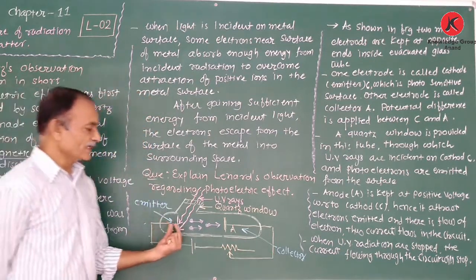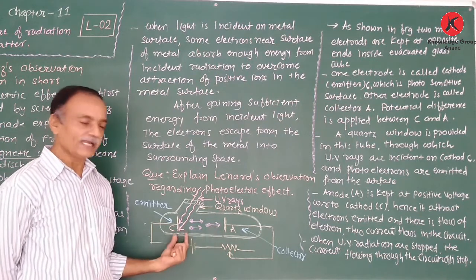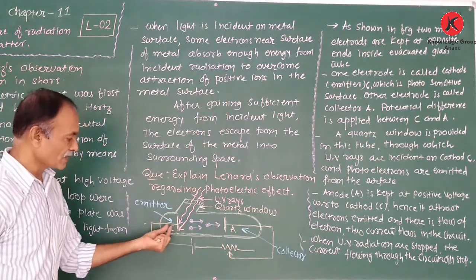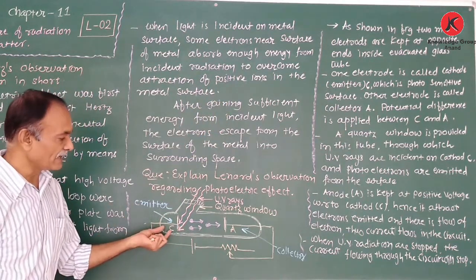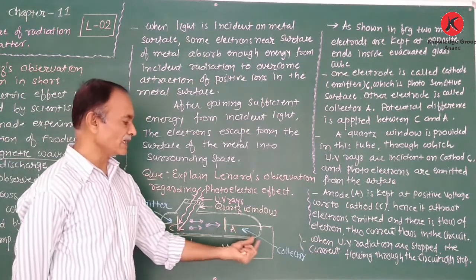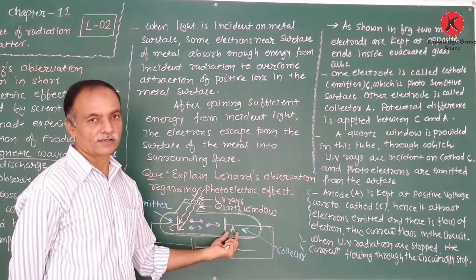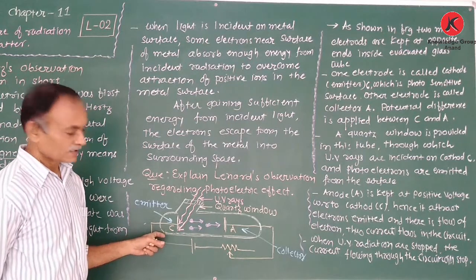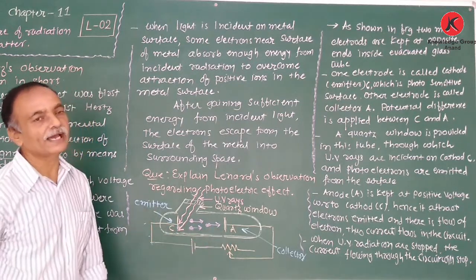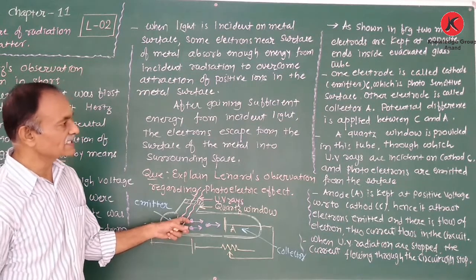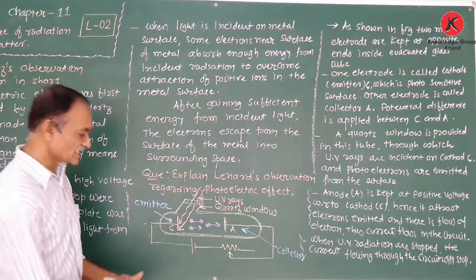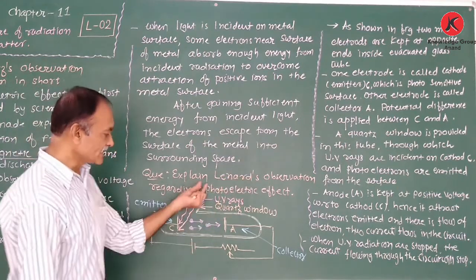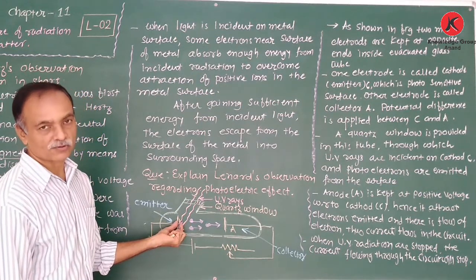Okay, here the two metallic electrodes are kept at opposite ends in an evacuated glass tube. One electrode is known as the cathode, that is the emitter, denoted by C, and the other electrode is known as the collector or the anode, denoted by A. A potential difference is applied between C and A. A quartz window is provided in this tube, through which ultraviolet rays are incident on the cathode.